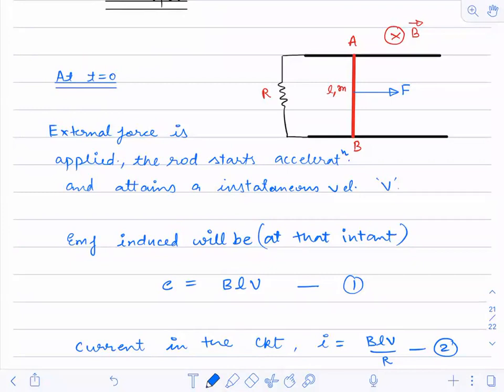Opposite to the direction of magnetic field. How will the current be opposite to the direction of magnetic field?